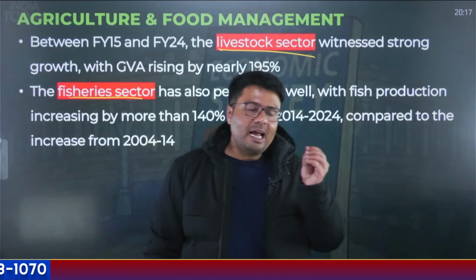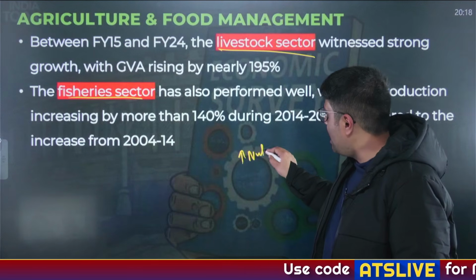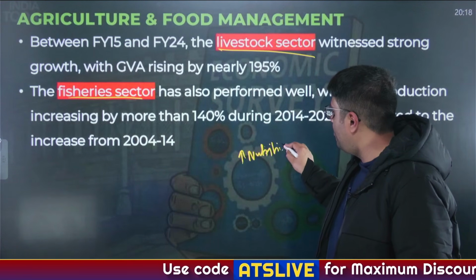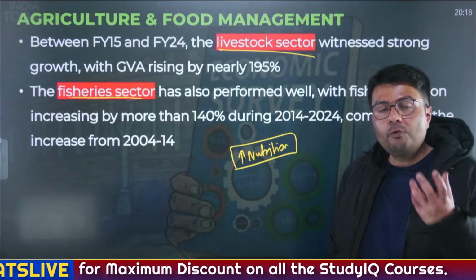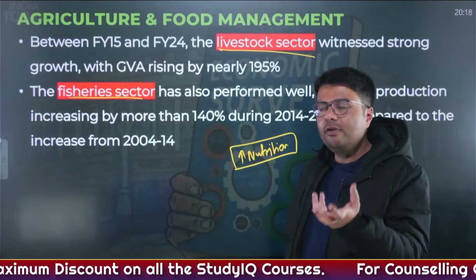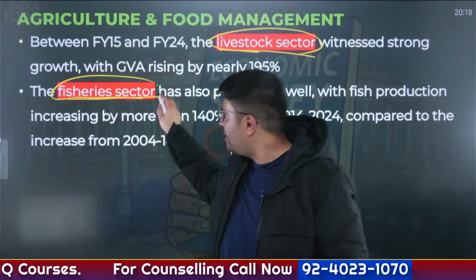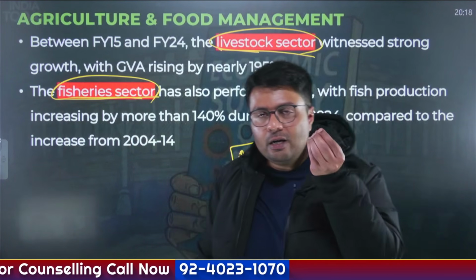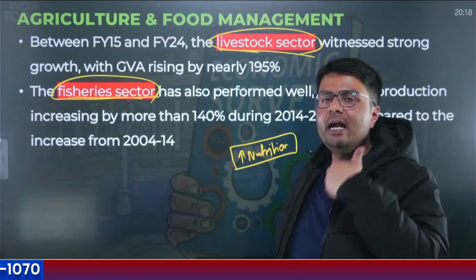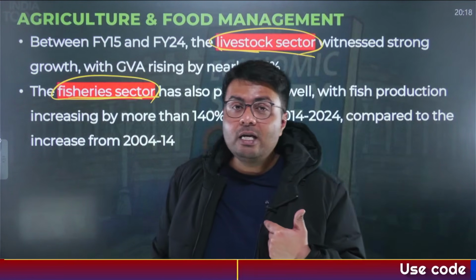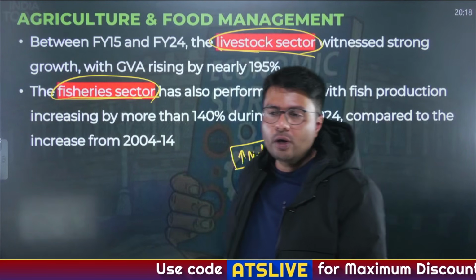Now, this is in line with government's focus on improvement in nutrition. And as I said, the levels of disposable income is increasing. People are spending more on nutrition. And how would you get nutrition? By having protein-rich food, which the livestock and fishery sector provide, right? So, because of this rise in disposable income, you'll see the contribution of allied activities in agricultural sector has increased, and this mirrors both the trend that I talked to you about, the livestock and fisheries sector.